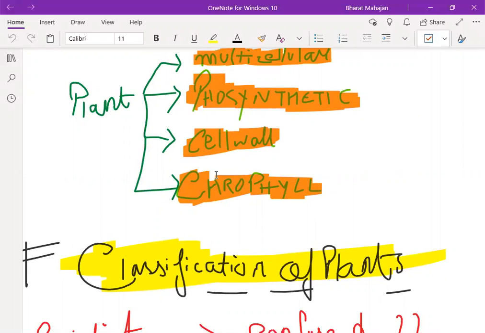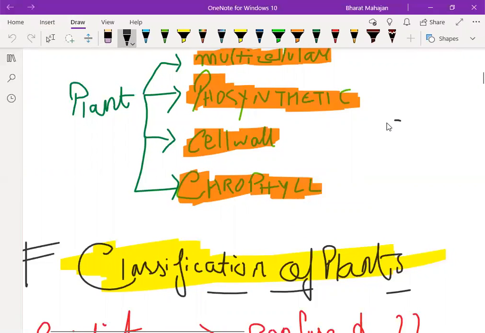Now the fourth is that the cell wall is present in plants, which means there is an outer layer around the cell membrane. Wait, let me draw it. Suppose this is a cell and this is the cell membrane. Now outside there is one more layer, a tough layer which is known as the cell wall. So in plants, the cell wall is present. However, it is absent in animals. I hope that it's clear now.